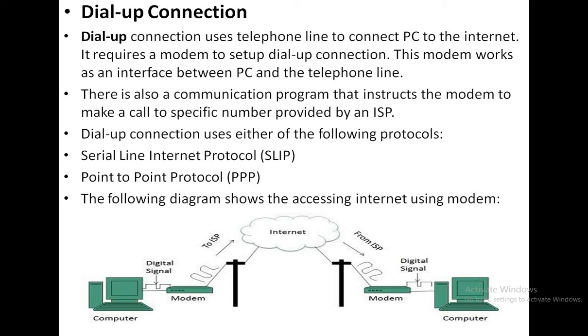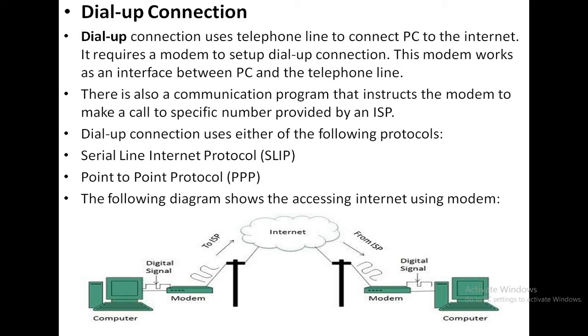So, what is a dial-up connection? Generally, we use dial-up connections to connect through the telephone lines in our home or office, which are provided by the different internet service providers. Here it is given that a dial-up connection uses a telephone line to connect a PC to the internet.